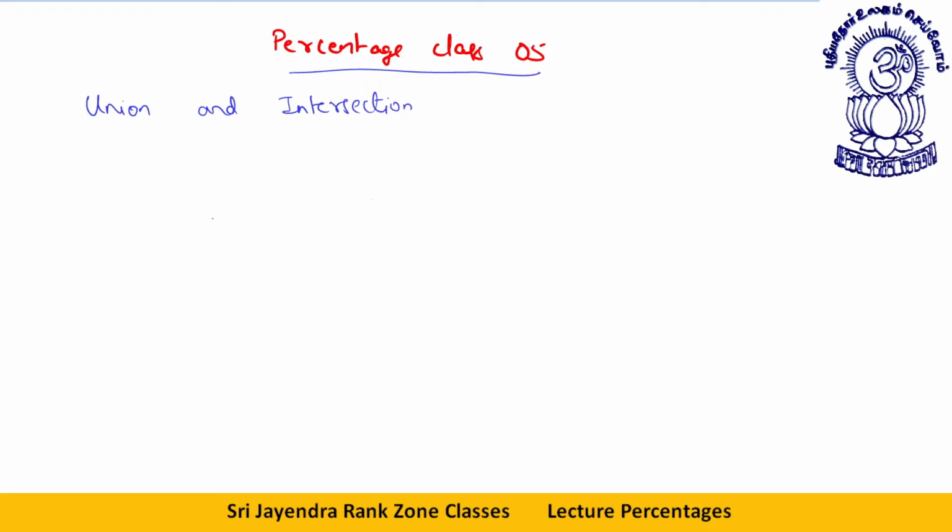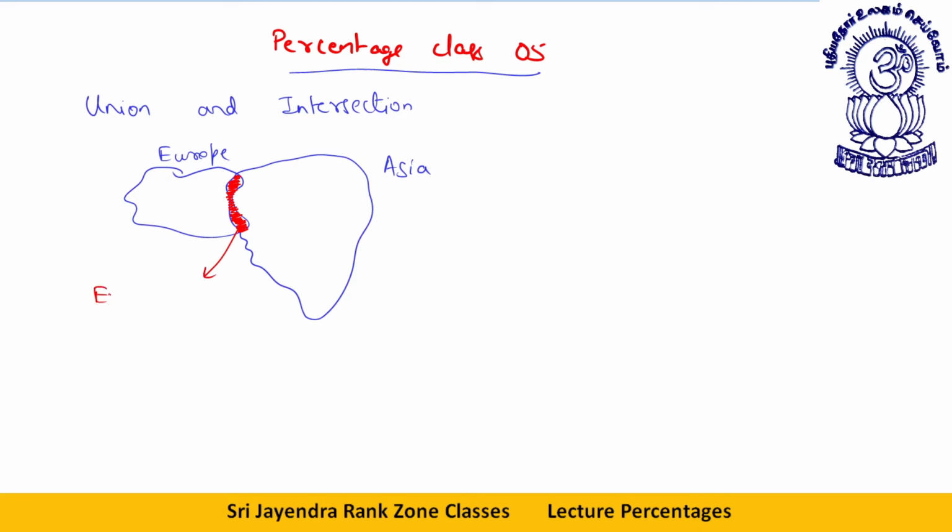Let's say this is Europe and suppose this is Asia. Pardon me for my drawing, but I'll explain the concept definitely. See, this is some part which is common to Europe and Asia.